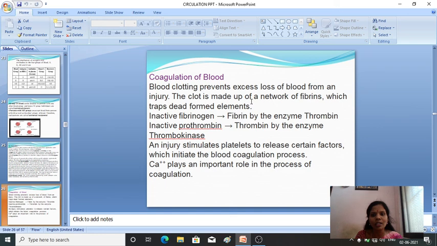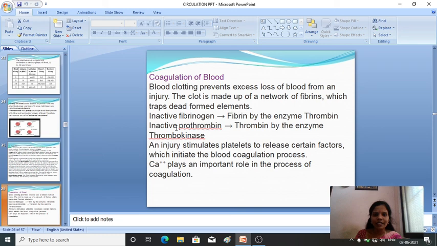The clot is made up of a network of fibrins, which traps the formed elements in the blood. In this clotting, two reactions will take place. One is the inactive fibrinogen, which is converted into fibrin by an enzyme known as thrombin. Fibrinogen is converted into fibrin by the enzyme known as thrombin.